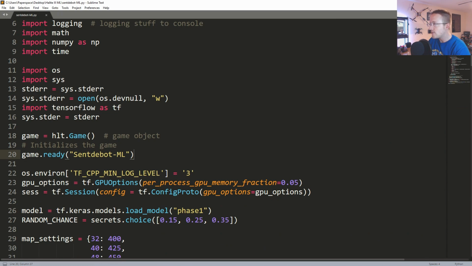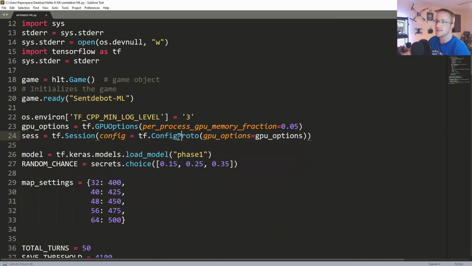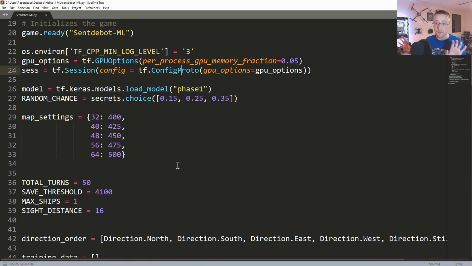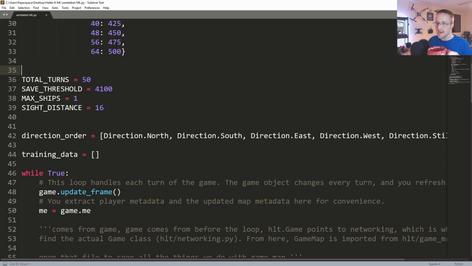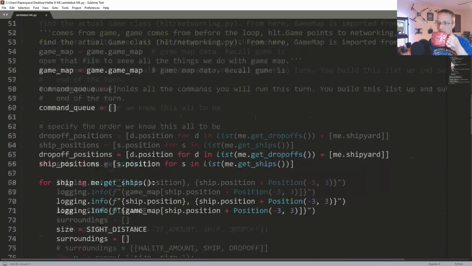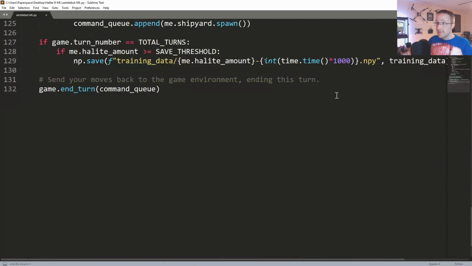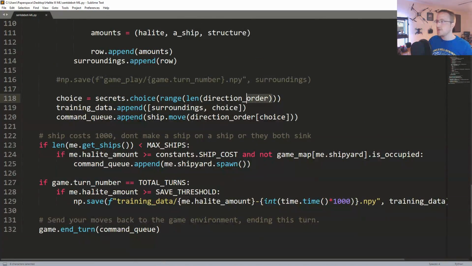Now, what we want to do is, I just want to leave the threshold the same for now because I want to see if the mean has gone up. I just want to see if it's actually gotten better or not. So I'm going to leave the threshold the same with the hope that it actually does improve. Same thing with total turns. I'm going to leave everything the same, make the same amount of ships, all that. And instead I want to come down to where we actually make our choice.